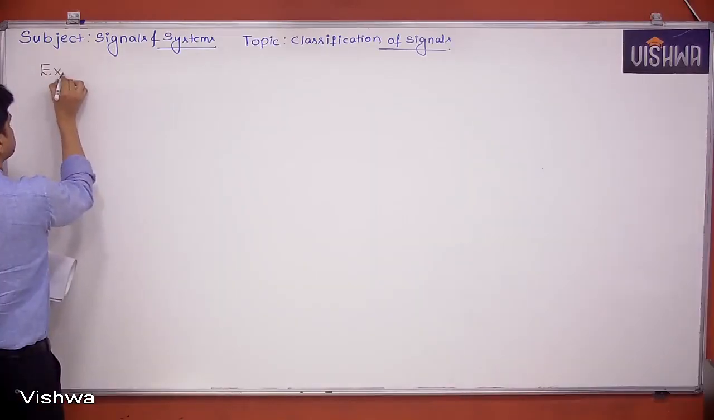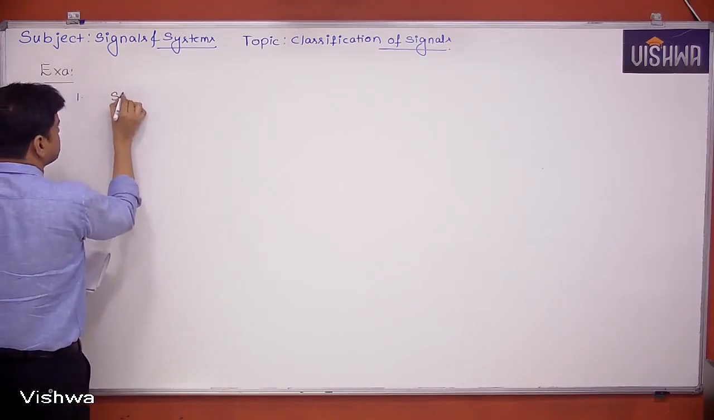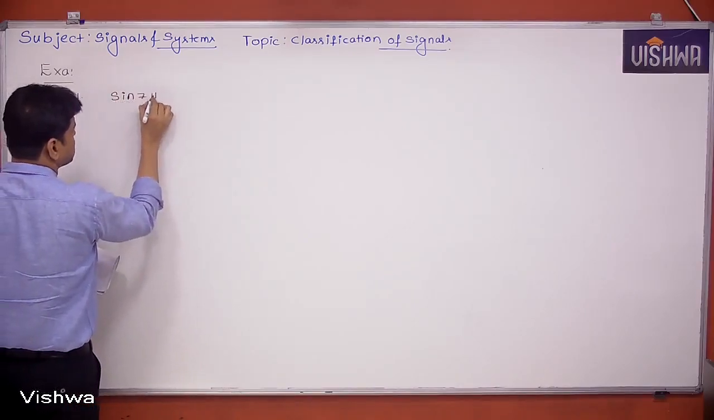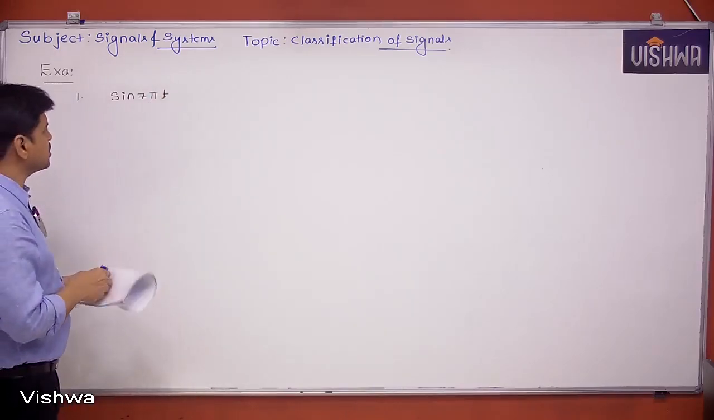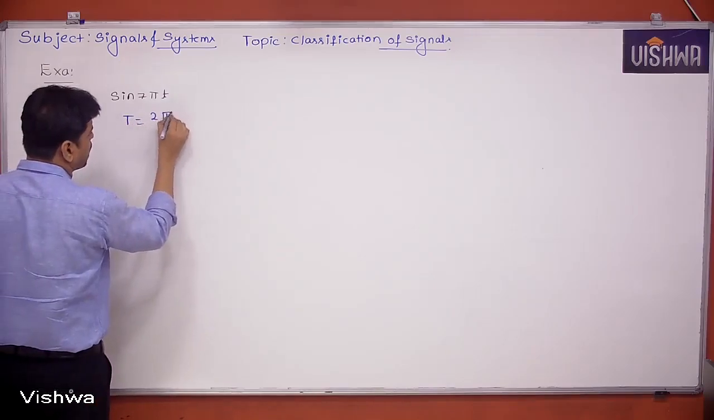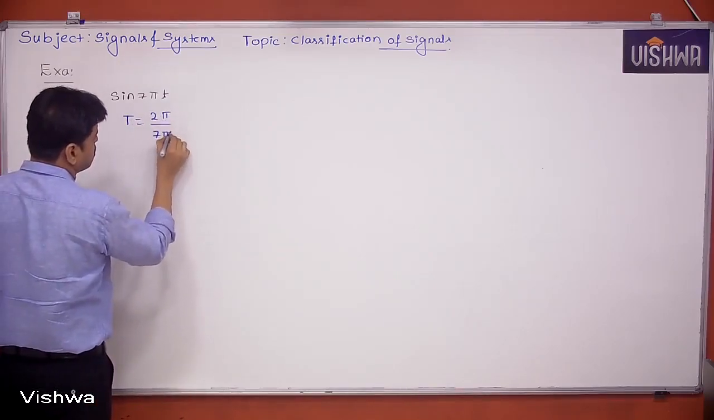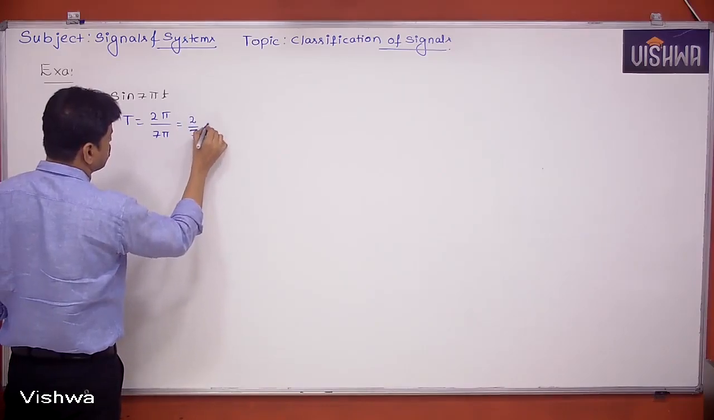Take these examples. Example 1: sine 7 pi t. Can you find the period of the signal T? It is 2 pi by 7 pi, the pi gets cancelled, so 2 by 7 seconds.